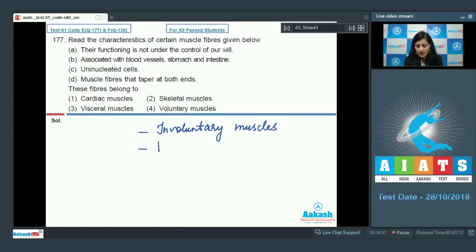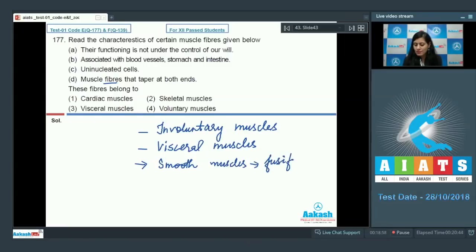So this means these are visceral muscles which line the hollow organs. They are uninucleated. This means these are fusiform shaped smooth muscles, because smooth muscles are uninucleated. And the last characteristic is muscle fibers that taper at both ends, which means these are fusiform shaped.